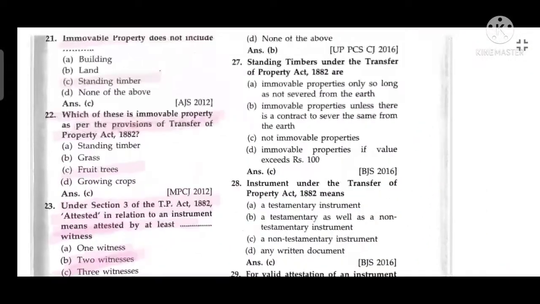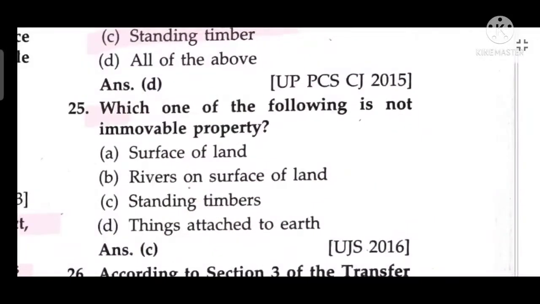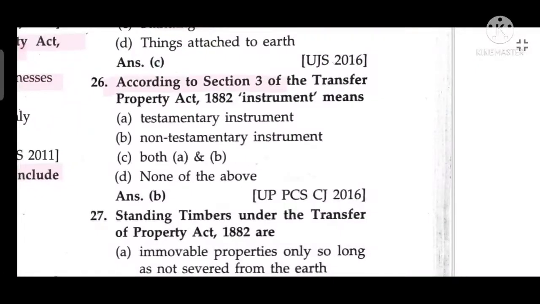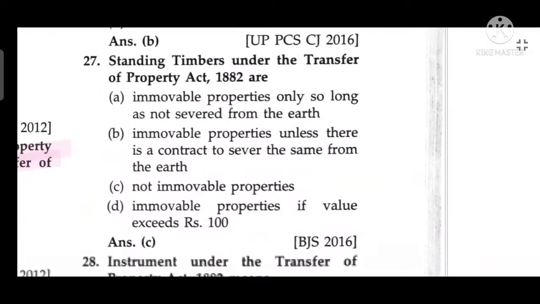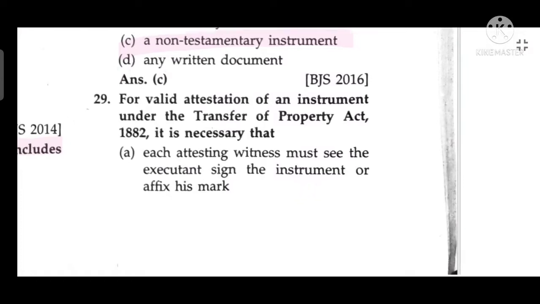grass, growing crops, standing timber. Which one of the following is not immovable property? Standing timber. According to Section 3 of the Transfer of Property Act 1882, instrument means non-testamentary instrument. Standing timber under the Transfer of Property Act 1882 is not immovable property. Instrument under the Transfer of Property Act 1882 means non-testamentary instrument.